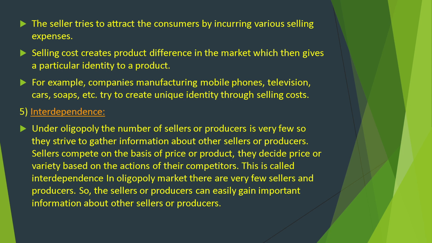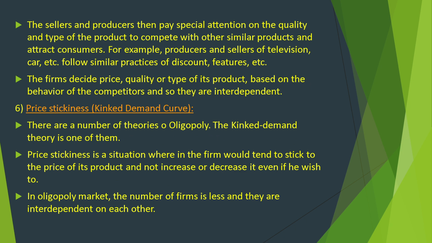Interdependence. Under oligopoly, the number of sellers or producers is very few, so they strive to gather information about other sellers or producers. Sellers compete on the basis of price of the product. They decide the price of a variety based on the actions of their competitors. This is called interdependence. In oligopoly market, there are very few sellers and producers, so the sellers or producers can easily gain important information about the other sellers or producers. The sellers and producers then pay special attention to the quality and type of the product to compete with other similar products and attract consumers. For example, producers and sellers of television, car, etc. follow similar practices of discount, features, etc.